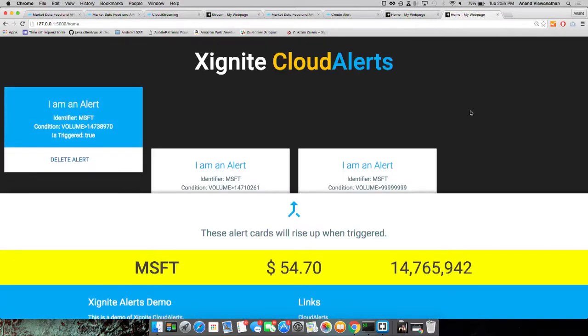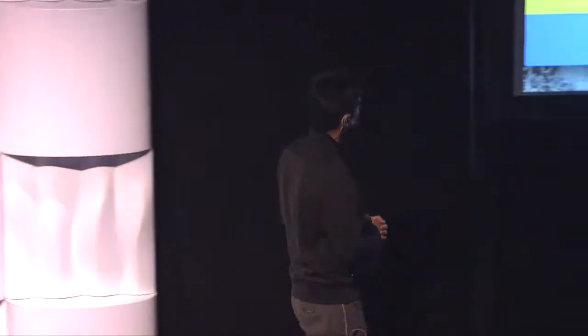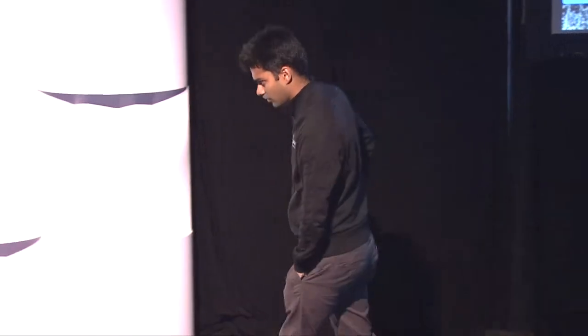Oh, there you go. That one triggered. I think I did something wrong with the previous one, because we did cross that volume sometime, some typo or something like that. But as you can see, that triggered the alert. But what you guys didn't actually see over here is that on my phone, I got an email and an SMS as well for that. So it's pretty straightforward to hook it up to something like, I don't know, how many of you guys are familiar with things like If This Then That?